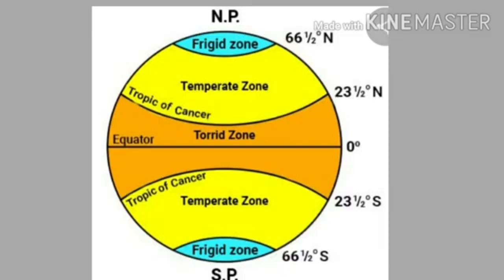See, the region around the equator is the equatorial region. The equator is nearer to the sun as compared to the poles for most part of the year. The sun's rays are more direct and stronger here. See children, this region has a hot and wet climate all throughout the year.